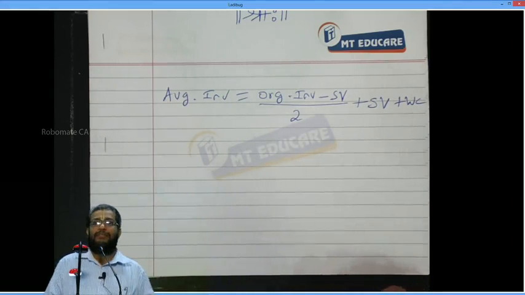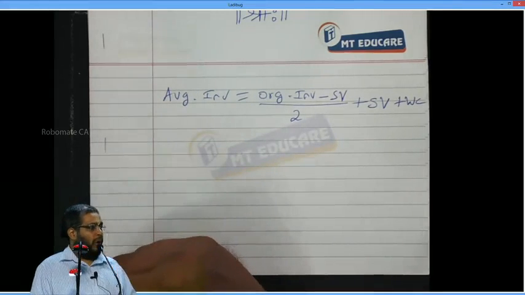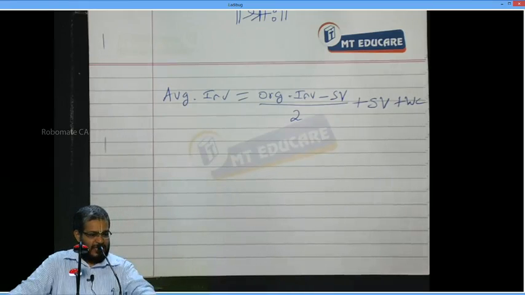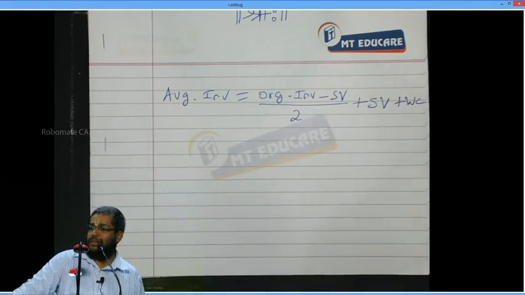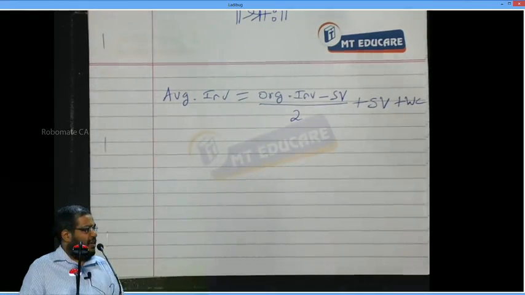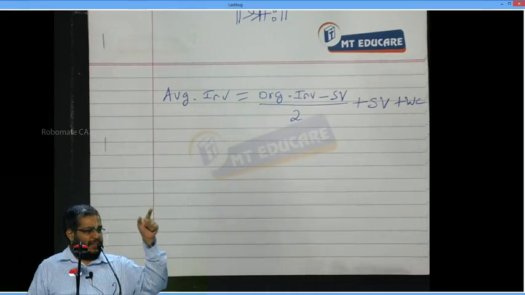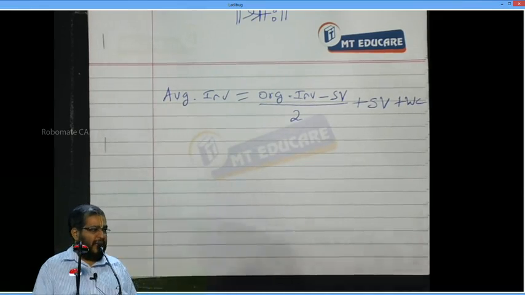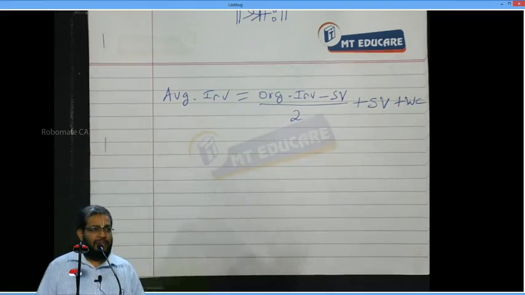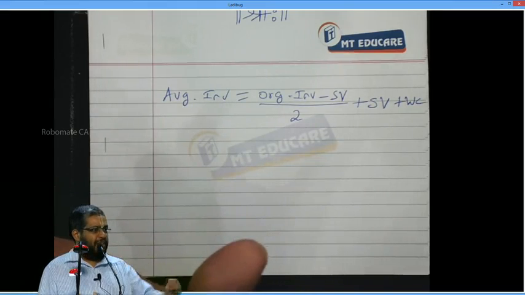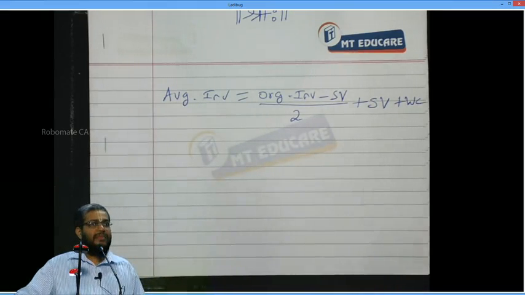Now understand that investment only gives you profit. I invest in an asset, the asset generates me return. That is why we always say return on investment. For MTGK to earn a profit, it should make investment in the building, the equipments, etc. Without investment, asset will not come. Without asset, we cannot do activity. Without activity, profit cannot be earned. So, profit gets generated from investment. Yes or no?